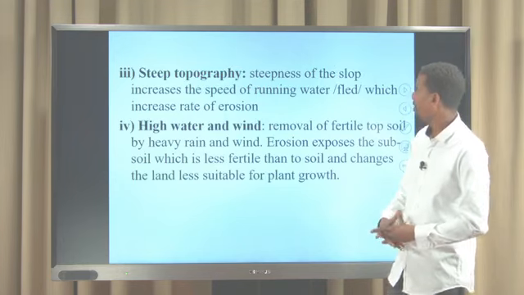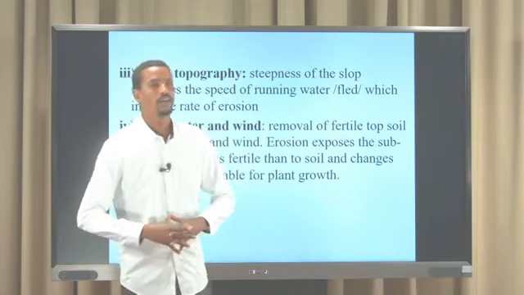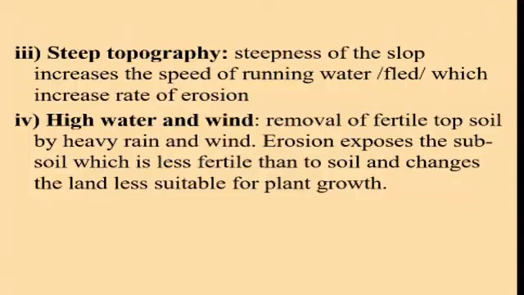The third one is steep topography. Steep topography is a slope that increases the speed of running water, which increases the rate of erosion. If there is a slope, the flow of water will increase.